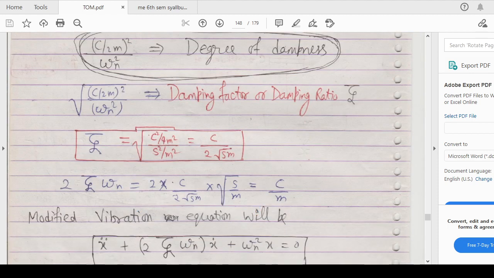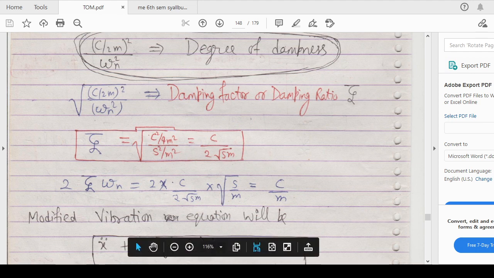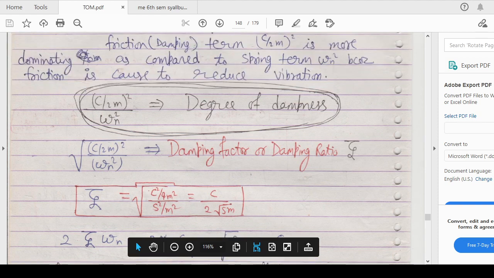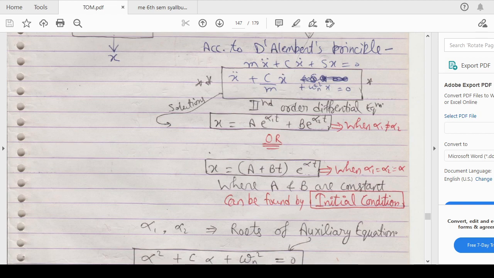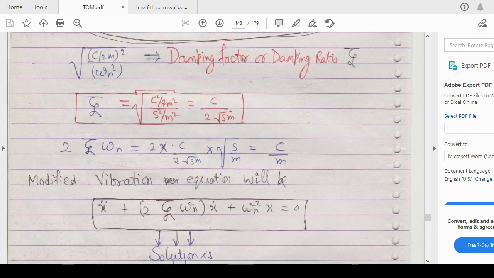If you rewrite it, it will be c divided by 2 under root km, or you can also write it as c by 2m whole square divided by omega n square. This is equal to zeta. So if you multiply by omega n, it will be rewritten as 2 multiplied by zeta, which is c divided by 2 under root km, while omega n is under root k by m. Then this will be equal to c by m, so instead of c by m in the equation, we can also write 2 zeta omega n.